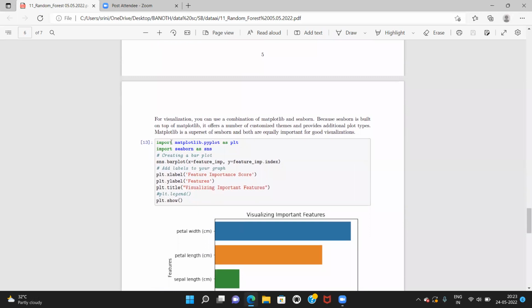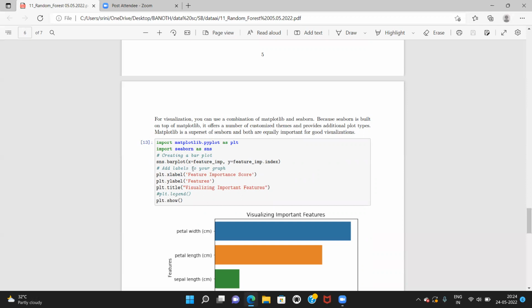And for visualization, you can use a combination of the Matplotlib library and the Seaborn library. It will be available in the Jupyter notebook, and because Seaborn is built on top of the Matplotlib library, it offers a number of customized themes and provides additional plot types. Matplotlib is a superset of Seaborn, and both are equally important for good visualization, right?